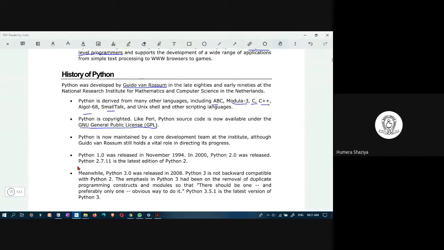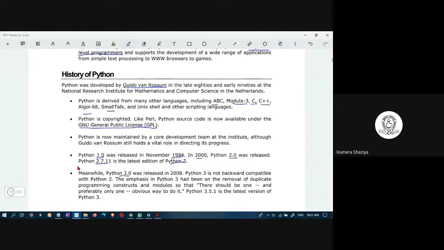Python 1.0 was released in 1994. In 2000, 2.0 was released. At the time when Python 2 was declared obsolete, its version was 2.7, and they stopped continuing it further.